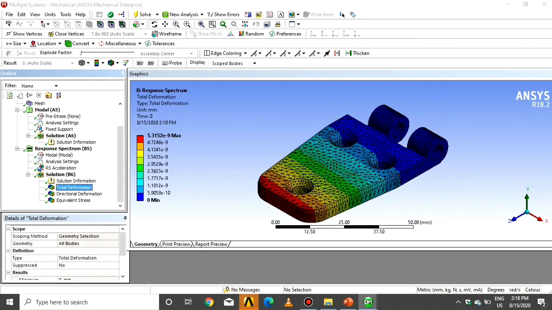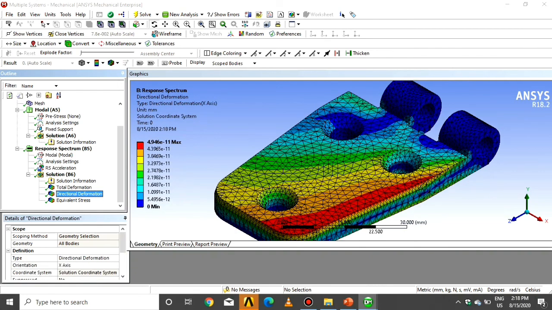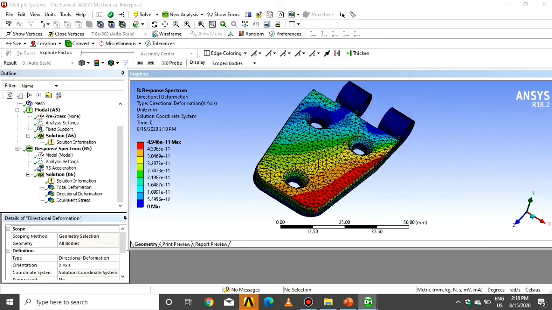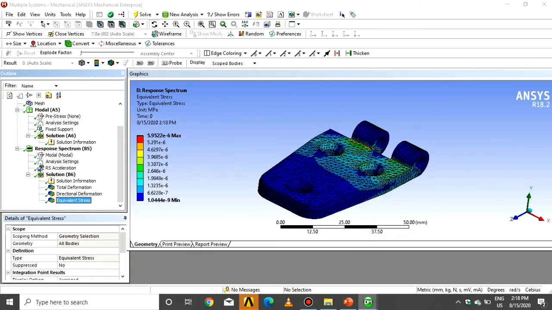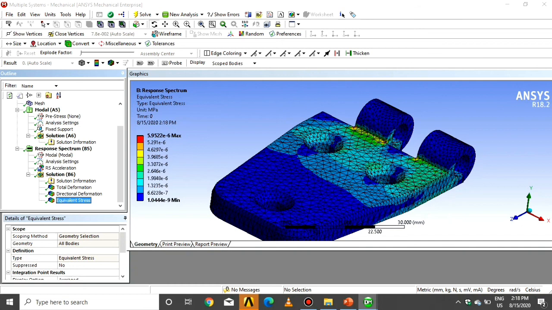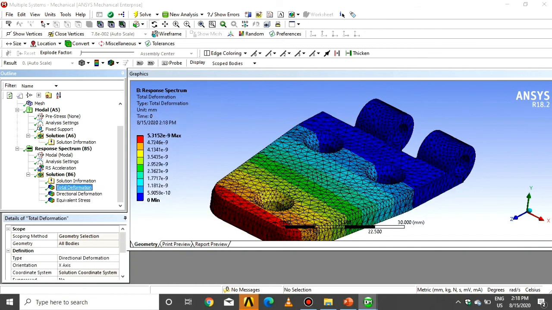In the output, the total deformation we find is 5.31, the directional deformation we find is 4.946 maximum, and the equivalent von Mises stress we find is 5.9572 maximum.